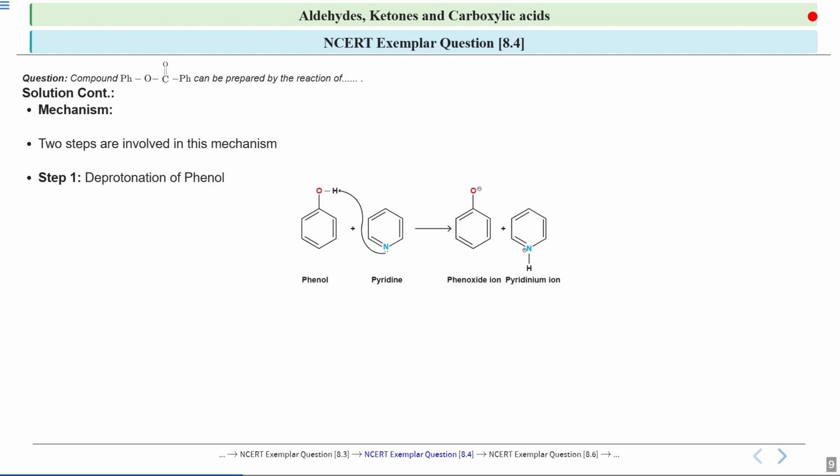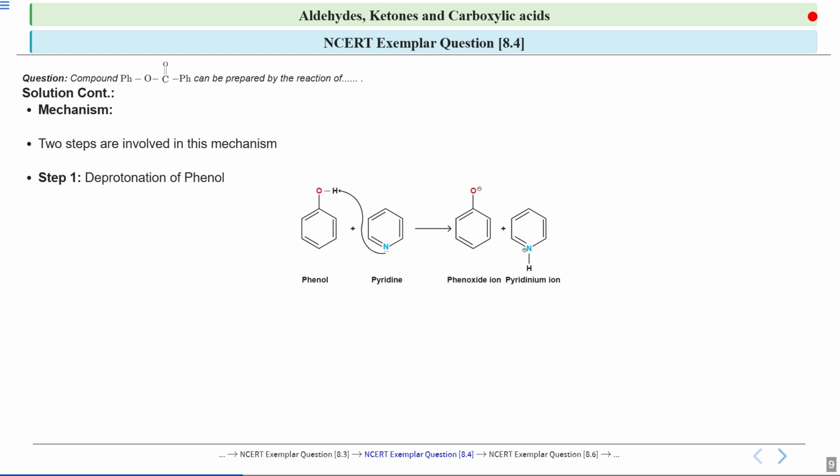Deprotonation means the removal of hydrogen ion or H plus ion from phenol. Okay, so you will see that this pyridine has a nitrogen which has its lone pair. So it will take up this proton from this phenol. This activates the phenol, making it a better nucleophile or an electron donor.